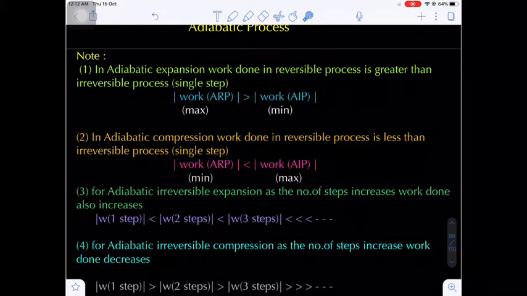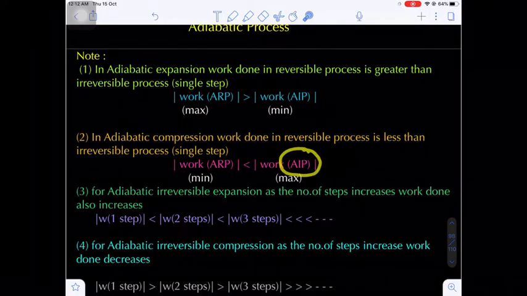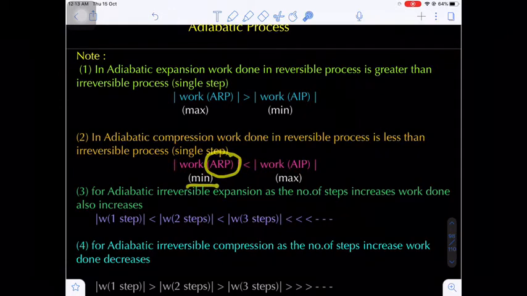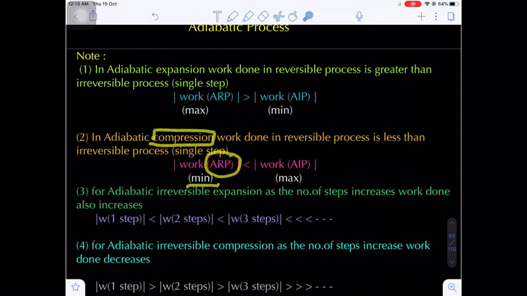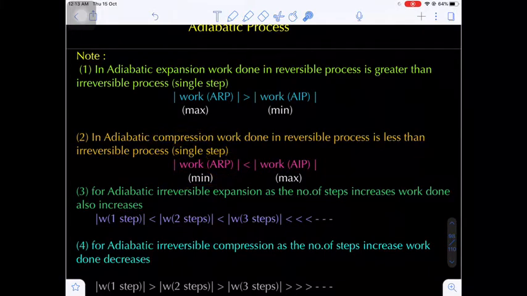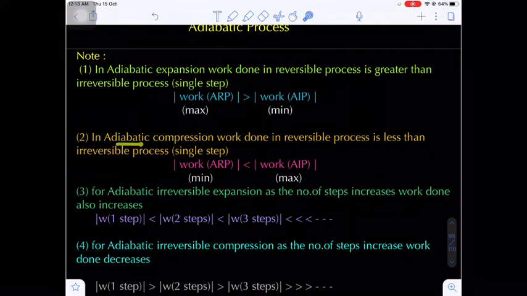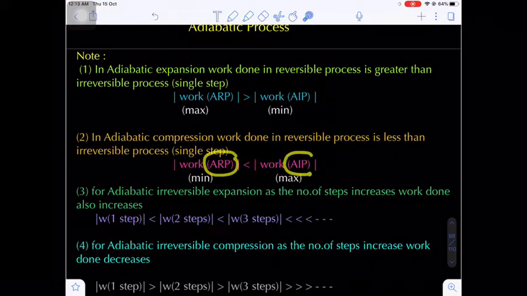But in case of compression of an adiabatic process, reversible and irreversible, the work done in the adiabatic irreversible process will be maximum, and the work done in the adiabatic reversible process will be the minimum in case of compression. Once again I am repeating, in adiabatic expansion, work done in a reversible process will be greater than the irreversible process, whereas in adiabatic compression, work done in a reversible process will be less than the work done in the